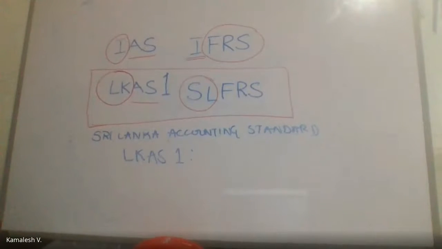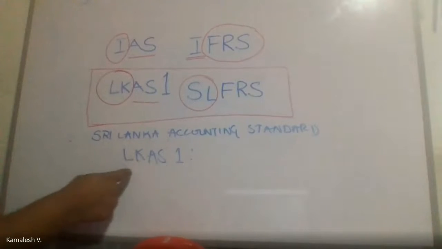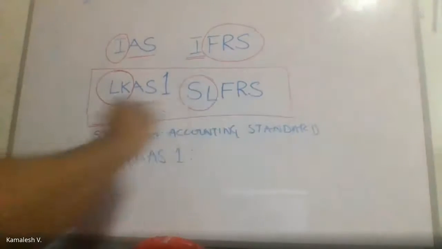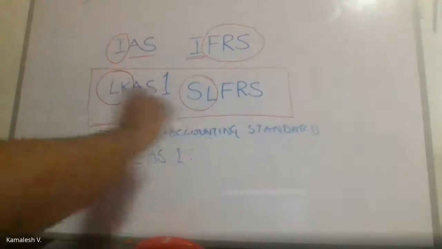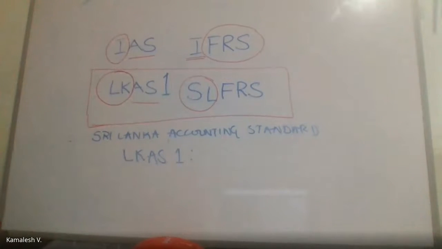So that is how you name an accounting standard. Likewise, for every accounting standard, when we learn, we will go by the code and the name, but when you are writing it, you have to add this term, Sri Lanka Accounting Standard. That clause needs to be added along with the code that you have. Okay, so you can take down this if you want, just for your information.